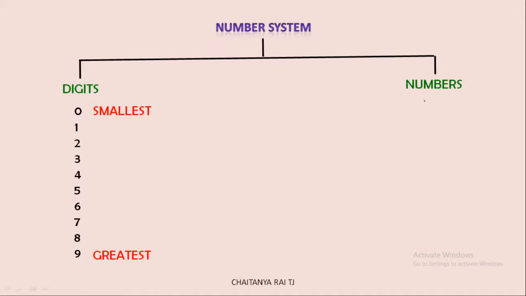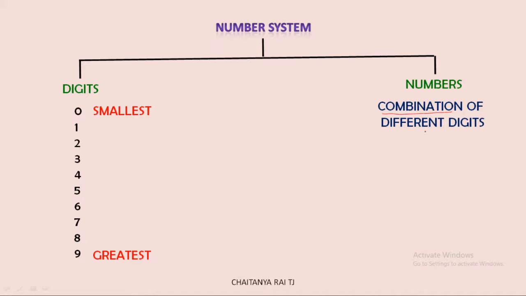Then what about numbers? Numbers are nothing but a combination of digits. We can simply write numbers using these digits, just as you have 10 fingers.